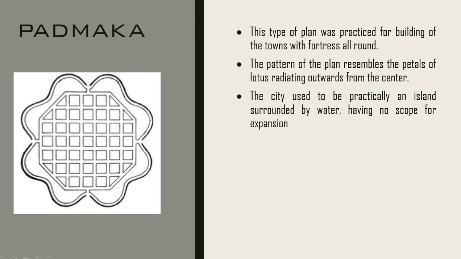The next is Padmaka. So Padmaka basically means a flower or a lotus. This is mostly used in case where you have rivers or water bodies. So this building has a very nice fortress all around. The plan also resembles the petals of a lotus. Practically you could see you have a city and you have water all around. Hence, this city has no scope of expansion.